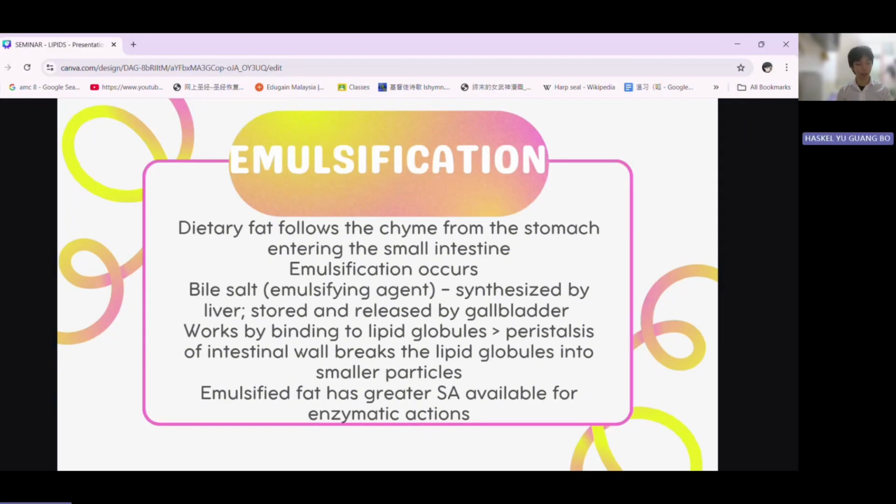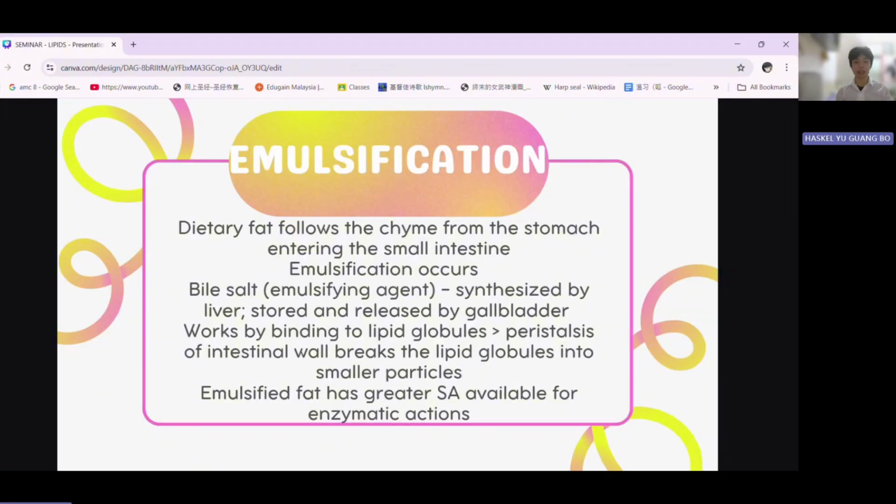After the food has gone through the stomach, it will enter the duodenum of the small intestine. At this time, the food is known as chyme. The dietary fat also follows the chyme into the small intestine. In the duodenum, emulsification occurs, and bile salt is the emulsifying agent in this case. It is synthesized by the liver and stored and released by the gallbladder.